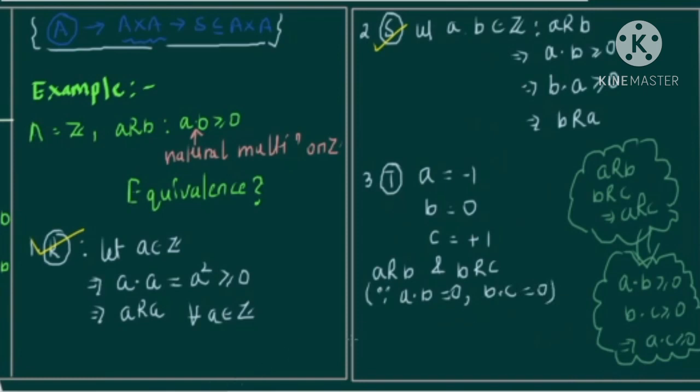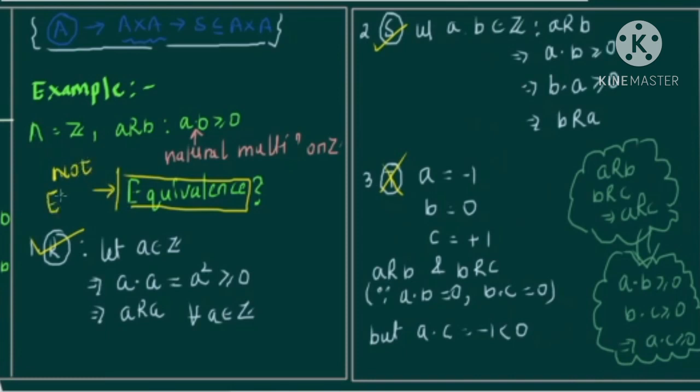But A dot C is -1, which is less than 0. By this counterexample, this relation is not transitive, it can never be transitive, and hence the given relation is not an equivalence relation. So the answer to this question is: not an equivalence relation.